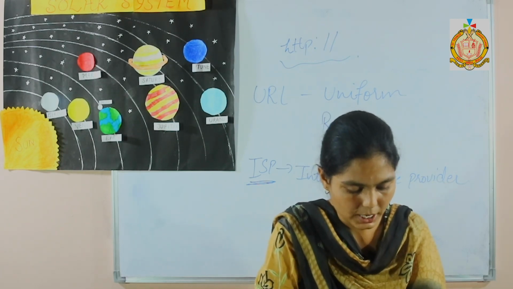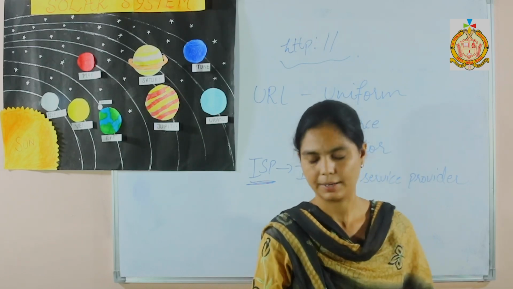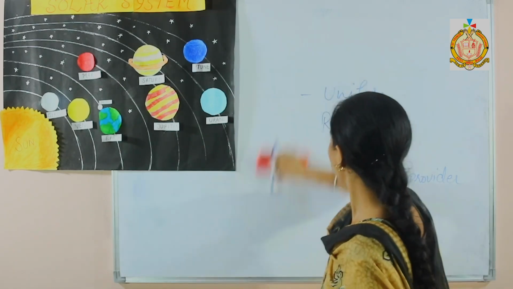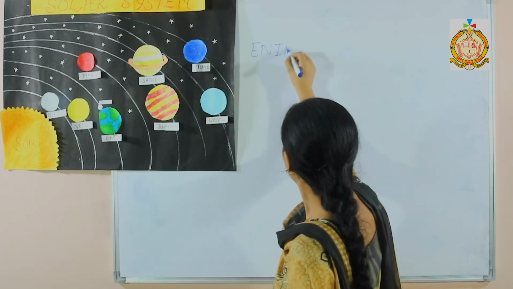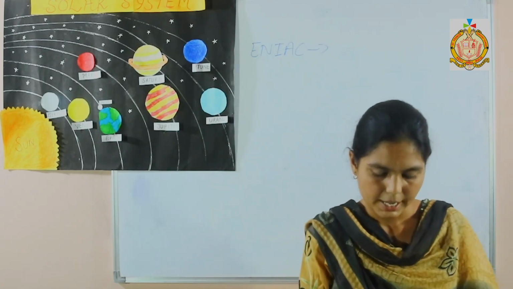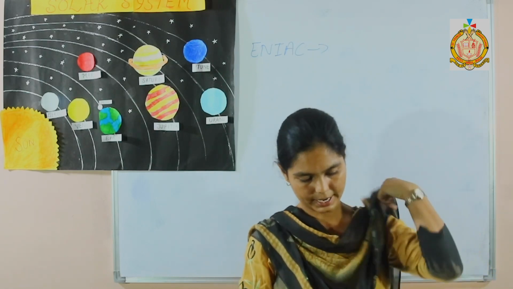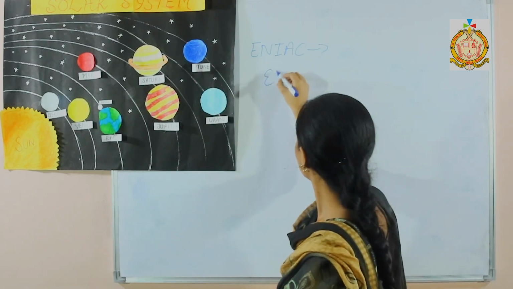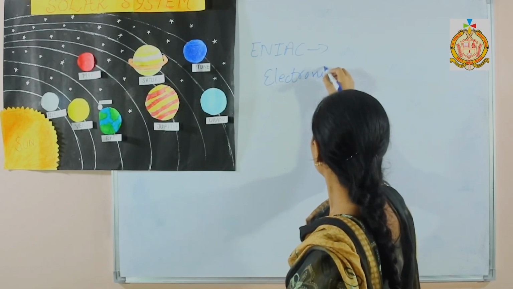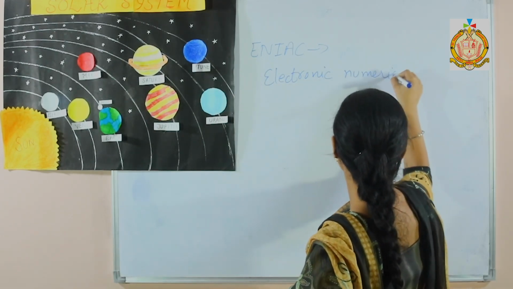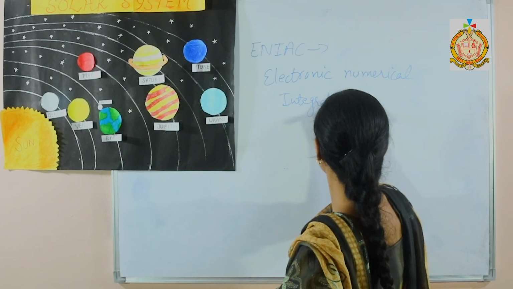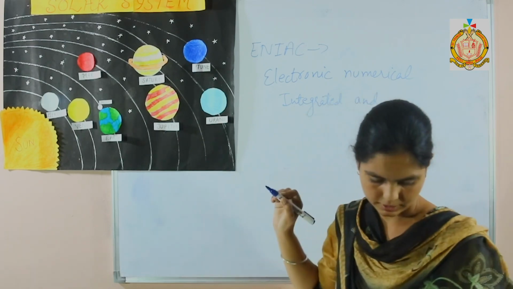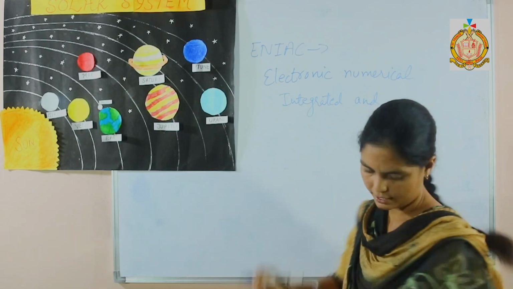Next is, which is the first electronic computer? The first electronic computer is ENIAC. It means Electronic Numerical Integrator and Computer.